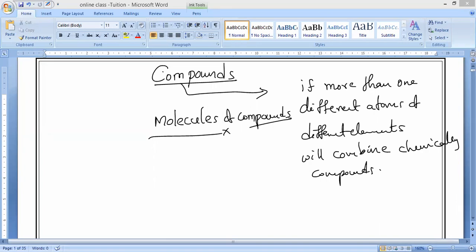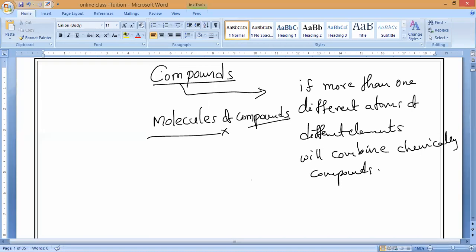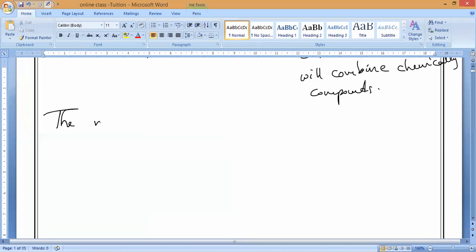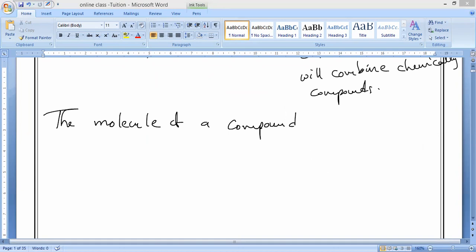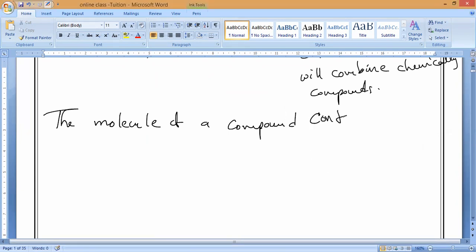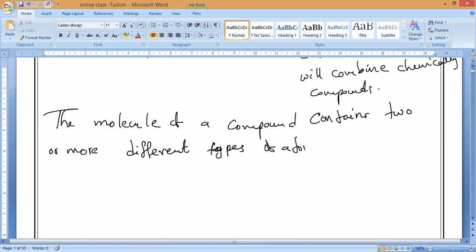Please write it. The molecule of a compound contains two or more different types of atoms chemically combined together.